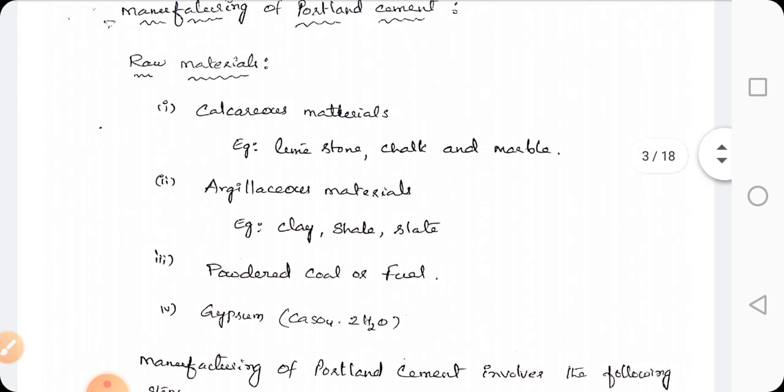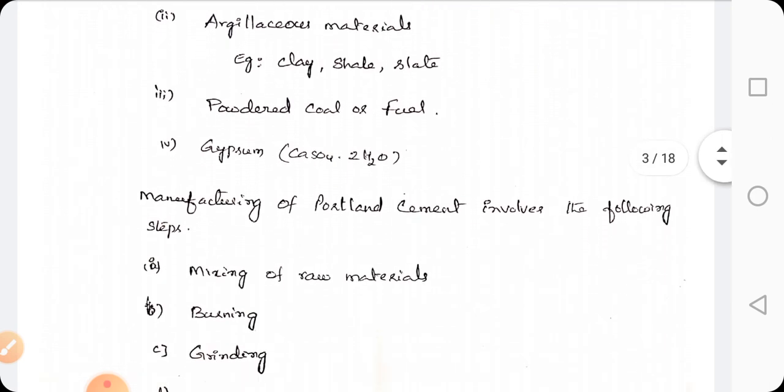Mainly calcareous material, that is limestone, chalk and marble, and argillaceous materials, that is clay, slate, etc. Next, for burning of the cement, we use coal or fuel. Next, gypsum which is used as a retarding agent. So these are the raw materials which are used for the manufacturing of Portland cement.